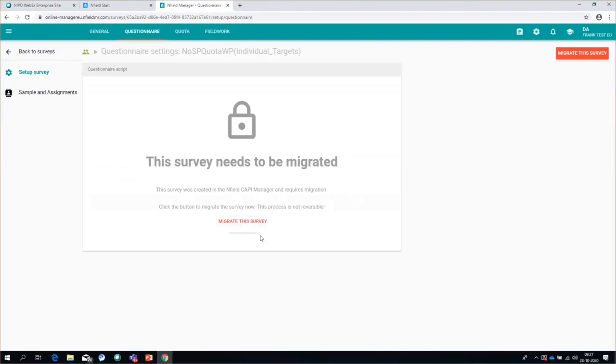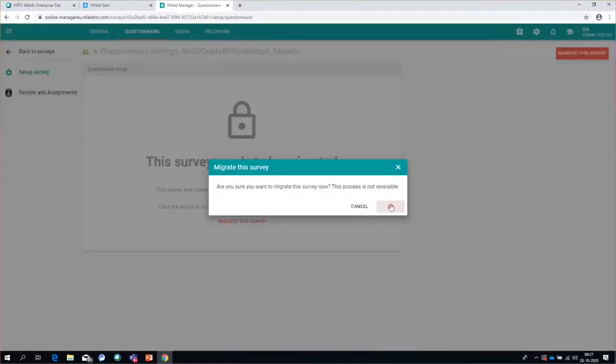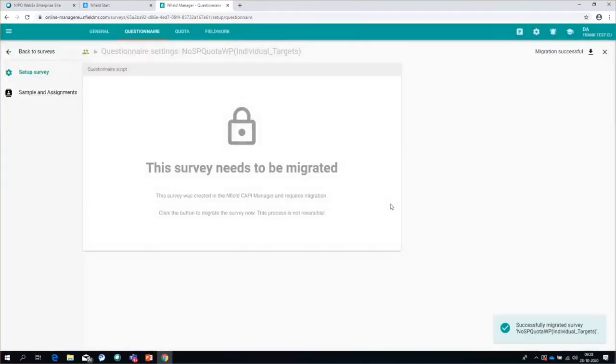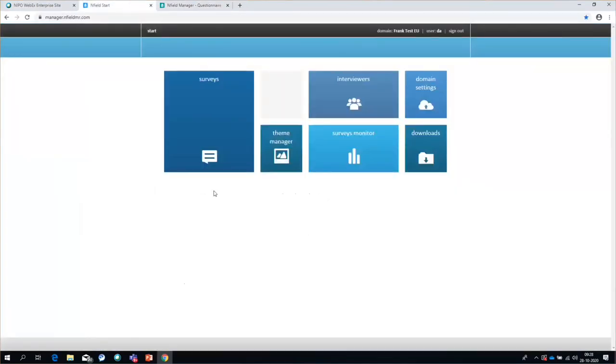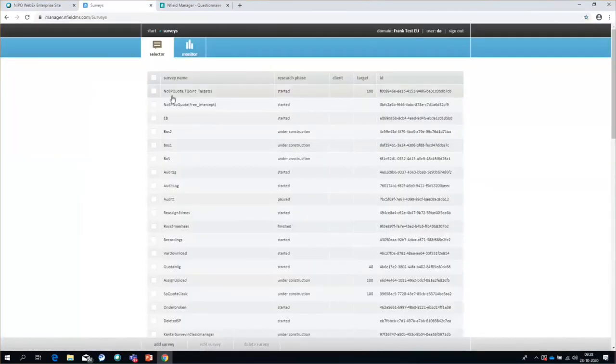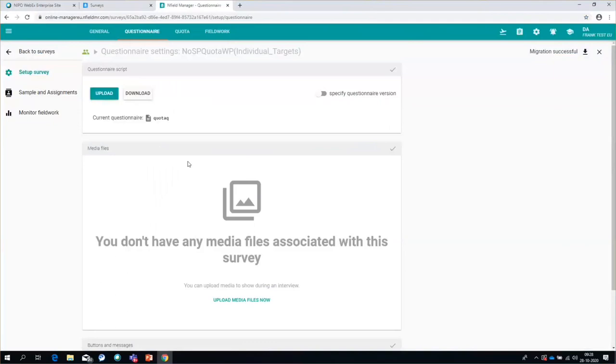Now, let's actually migrate the survey. Simply click this button. That will start the migrating process. And it now says that this survey was successfully migrated. What does that mean? That means I can now manage this survey in the new Nfield Manager. It also means one more thing. If I go back to the Classic Manager and to the list of surveys, you will see that this survey is no longer listed here, because you can no longer manage that survey from the Classic Manager. So as soon as you have migrated the survey, you can only manage that survey from the new manager.